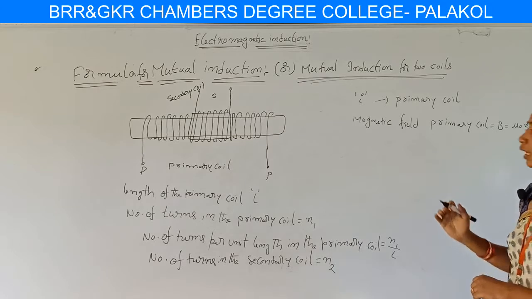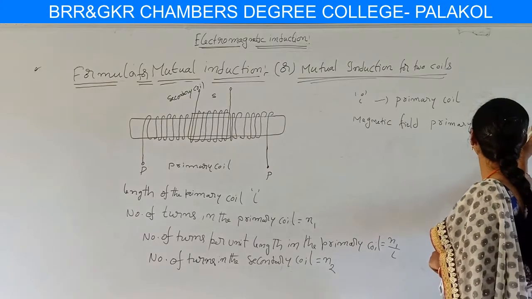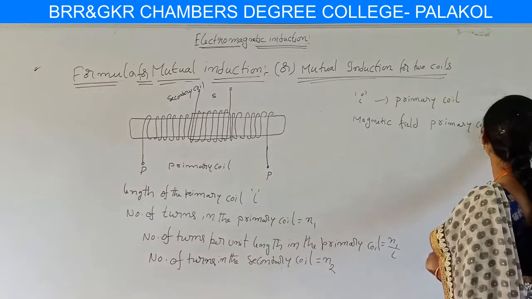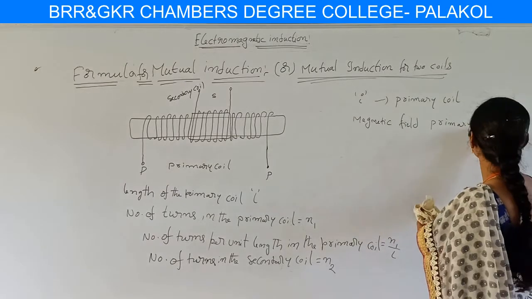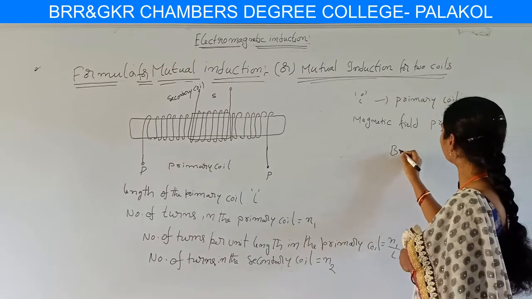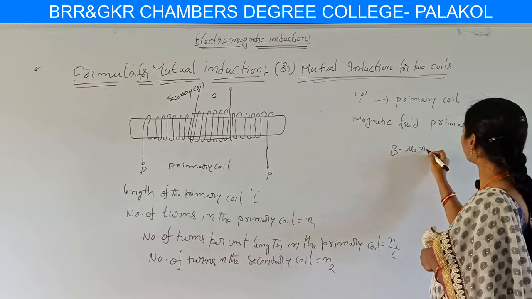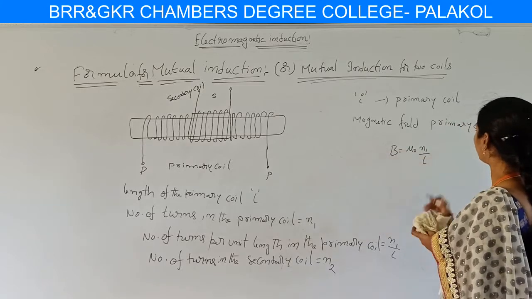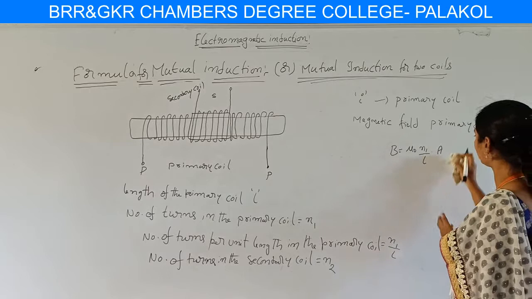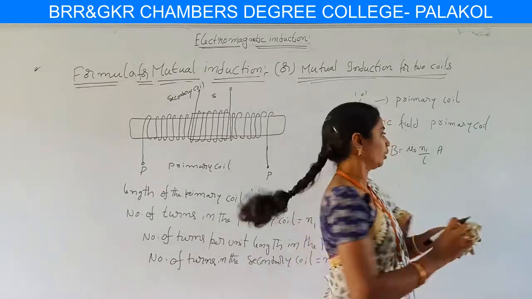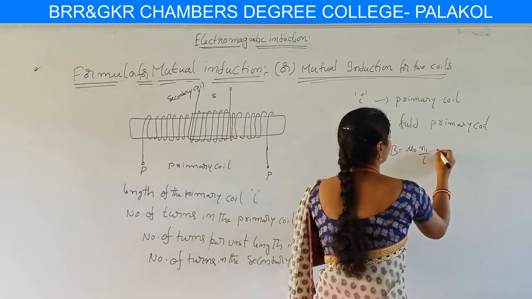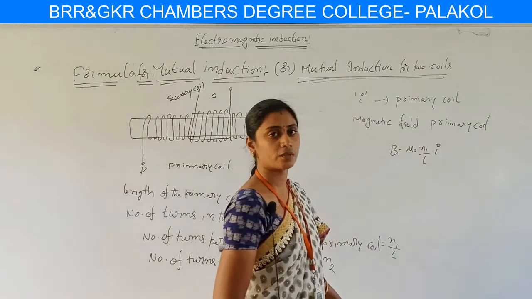I write here B equal to mu naught N1 by L into I. We considered current I is flowing through the solenoid.